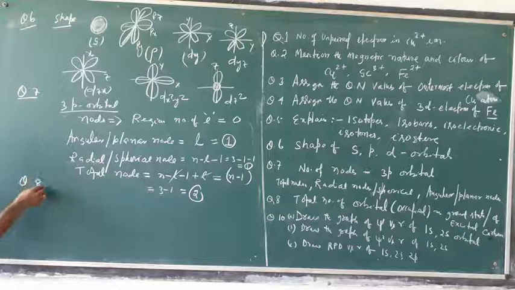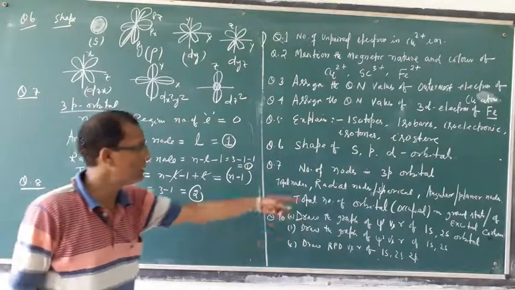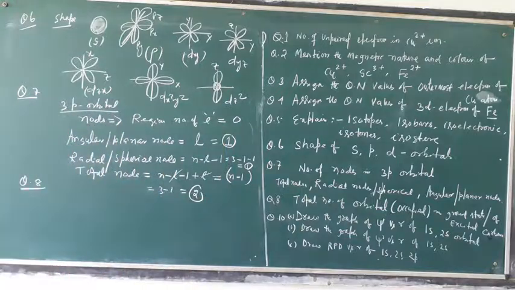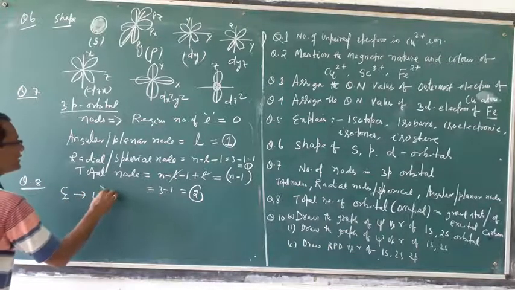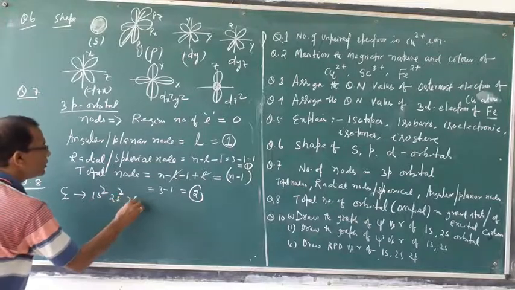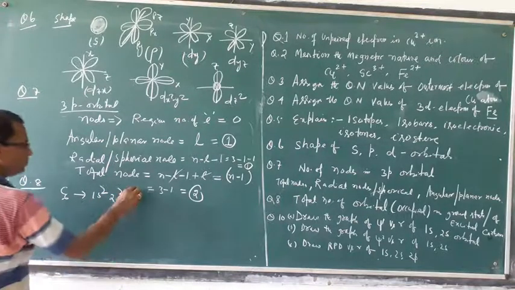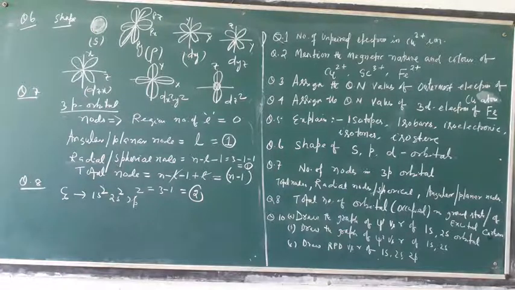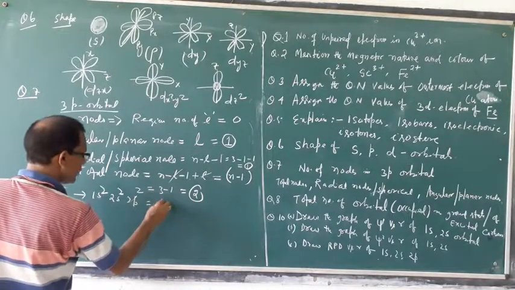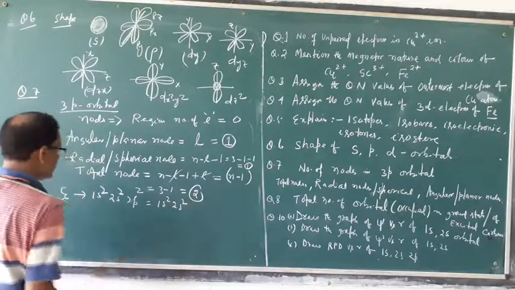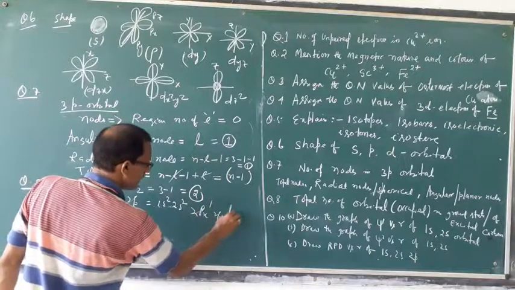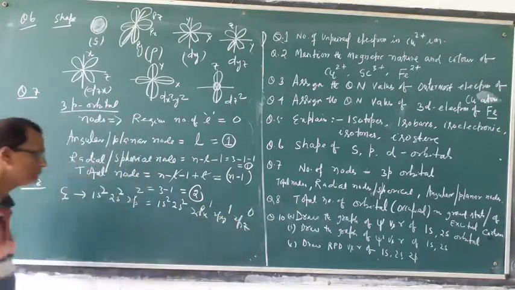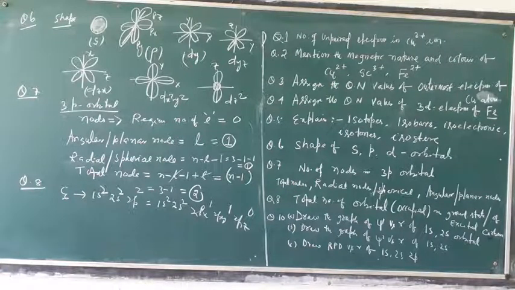Then question number 8. What is question number 8? Total number of orbitals occupied in ground state or excited state of carbon. Carbon means C6. What is the configuration? 1s2, 2s2, 2p2. It can be written as 1s2, 2s2, 2px1, 2py1, 2pz0. This is the ground state configuration.